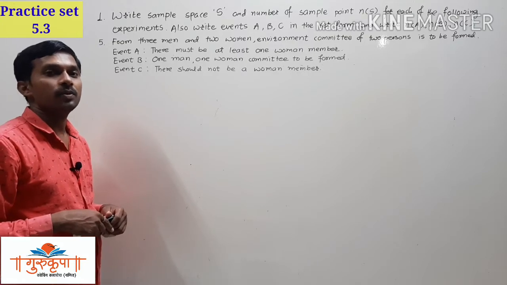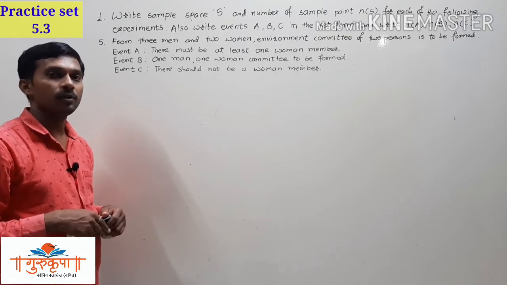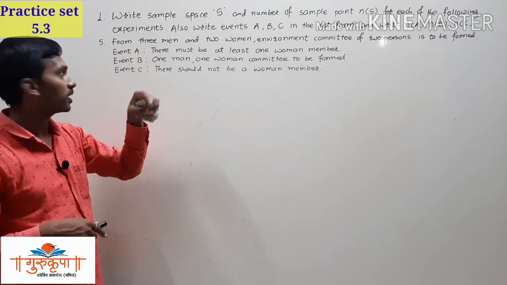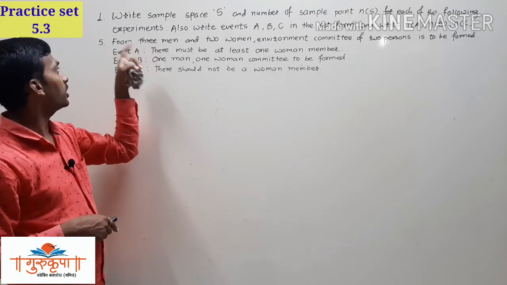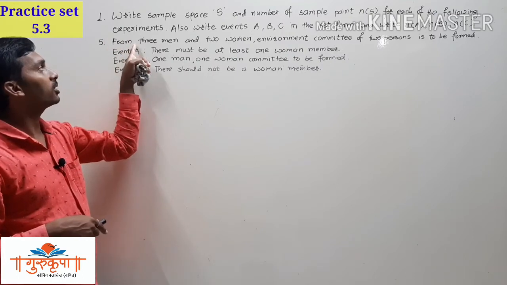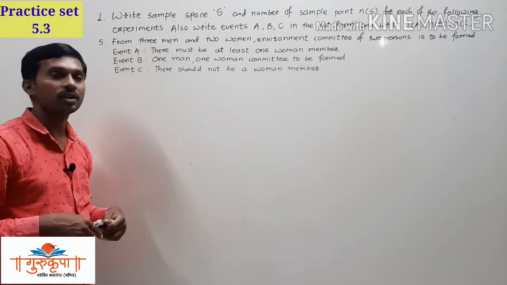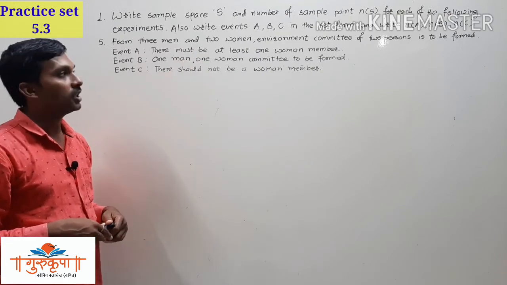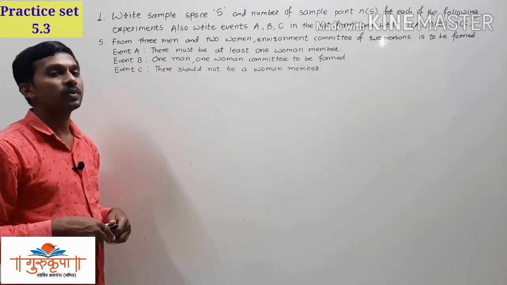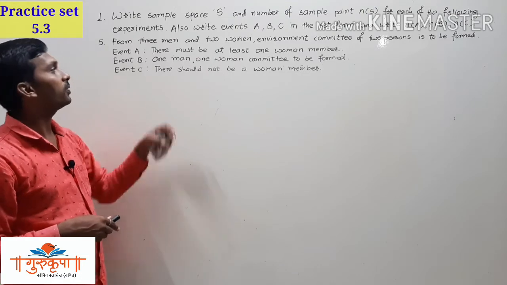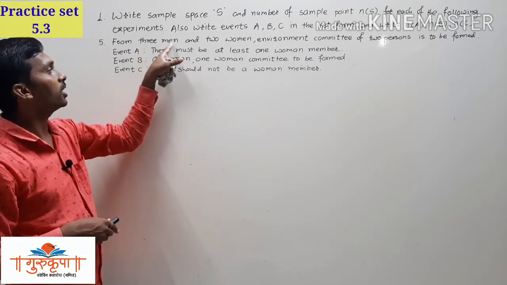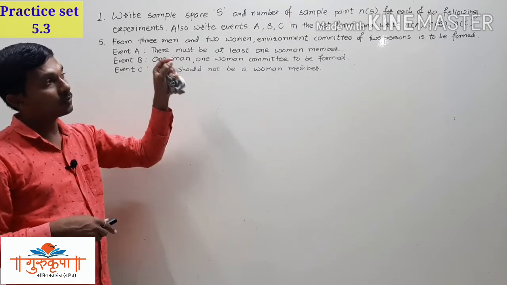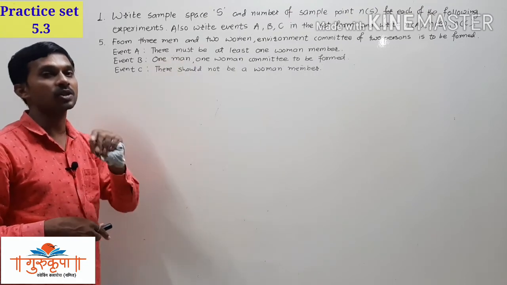Example number 5 from practice set 5.3. The question is the same, and the example random experiment is example number 5. The random experiment is: from 3 men and 2 women, an environment committee of 2 persons is to be formed. Totally we have 5 members there, 3 men and 2 women, but we have to form the committee of 2 persons only.